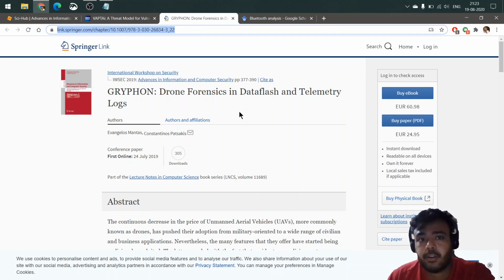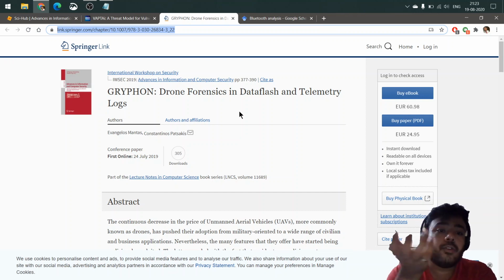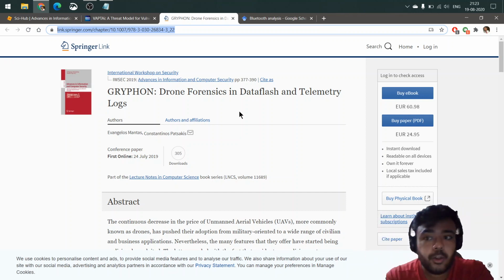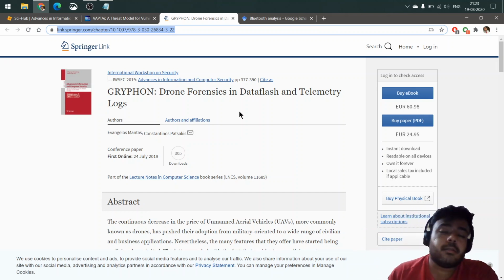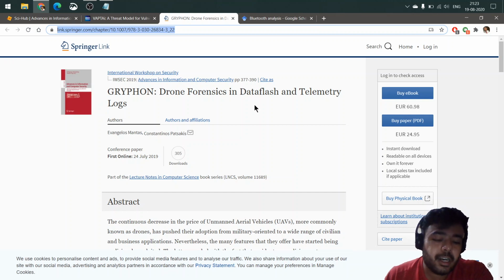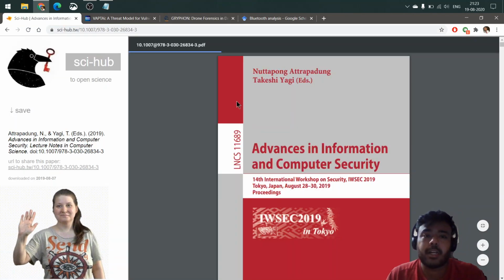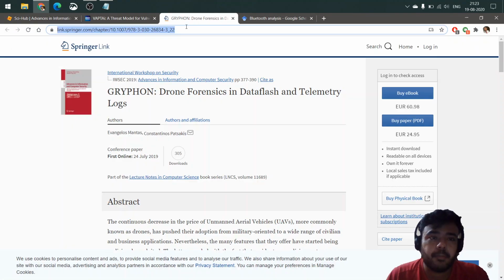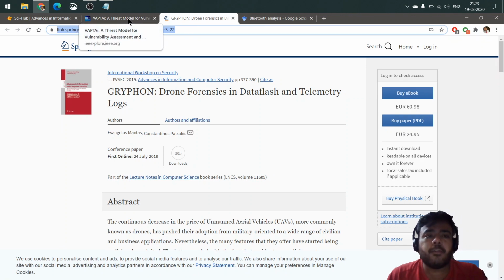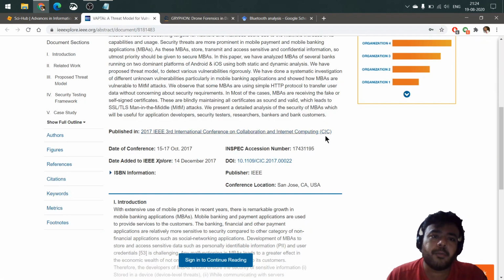Now, generally I would say that this is not an ethical approach to getting the paper, but as long as you are citing this paper properly when you are doing your own research, the author would be fine with it. So it doesn't really matter that much. You can do that kind of work if you want to get the papers. Most probably whatever paper you find would be from either Springer or IEEE, so this method would be very helpful.